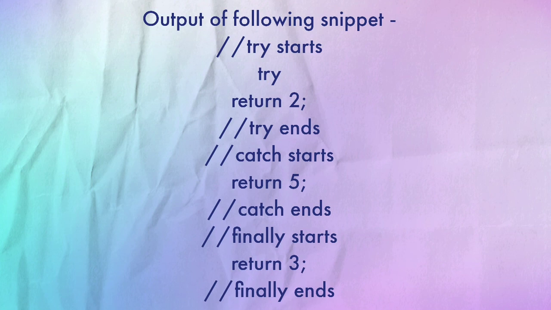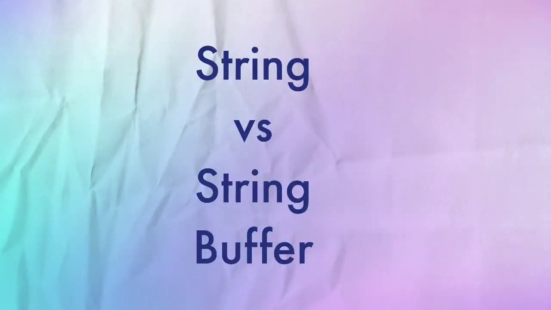But if you notice, the try returns 2, try ends, and then finally starts, returns 3, finally ends. So whenever we are returning some value from that particular method, it will always return the value which is present in the finally block, if and only if finally is present. If you are not writing finally in this snippet, suppose you are writing try and catch, then it will return 2. Otherwise, whatever value we are returning in finally will get returned. So this was the snippet type of question. Next was the difference between String and StringBuffer.